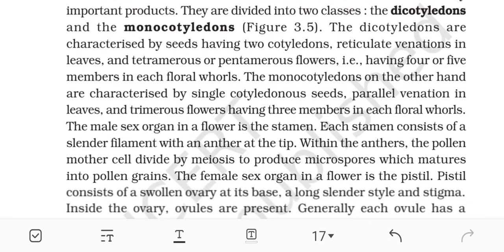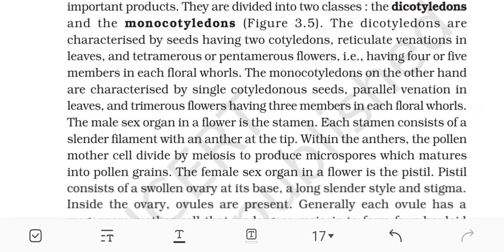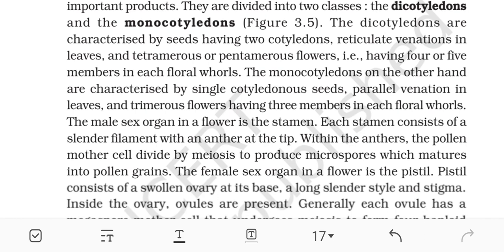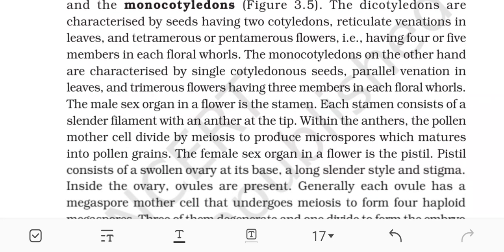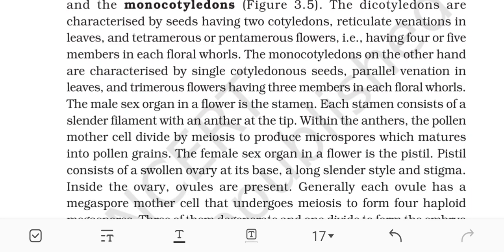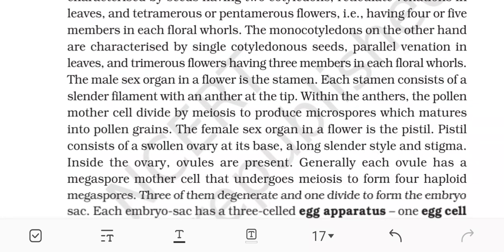They are divided into two classes, the dicotyledons and monocotyledons, Figure 3.5. The dicotyledons are characterized by seeds having two cotyledons, reticulate venation in the leaves, and tetramerous or pentamerous flowers, that is, having 4 or 5 members in each whorl.